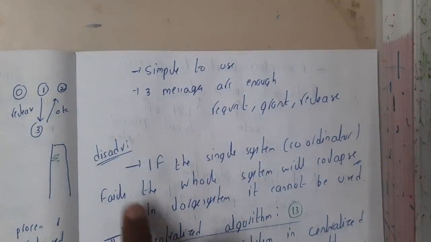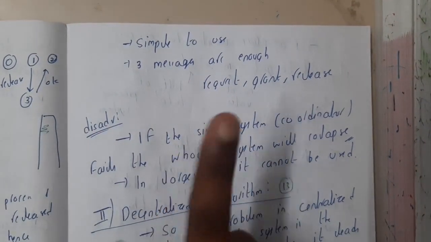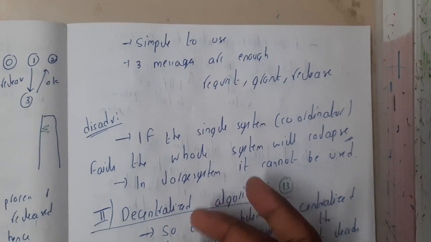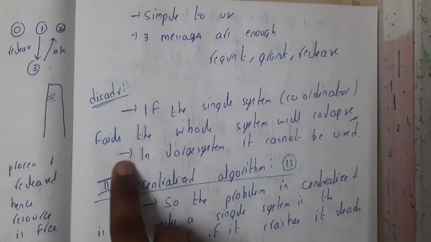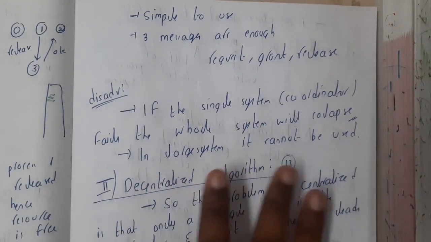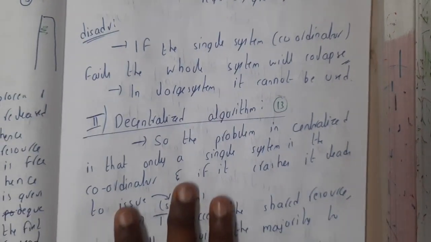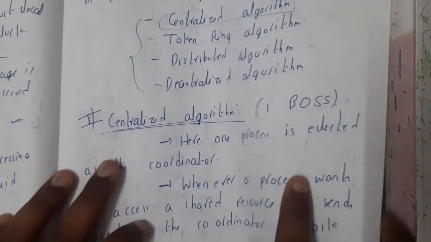The disadvantage here is that we are using a single coordinator. If he fails, that could be a huge issue. And in large systems, this is not feasible. So this is the first method, the centralized algorithm.